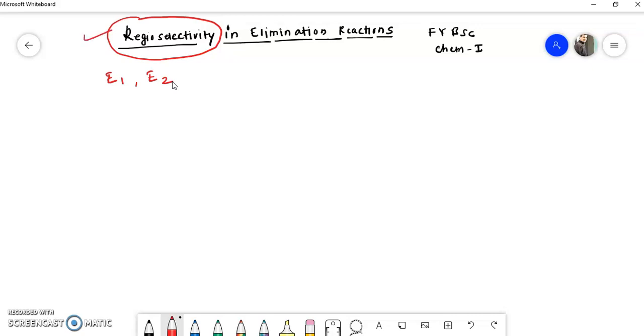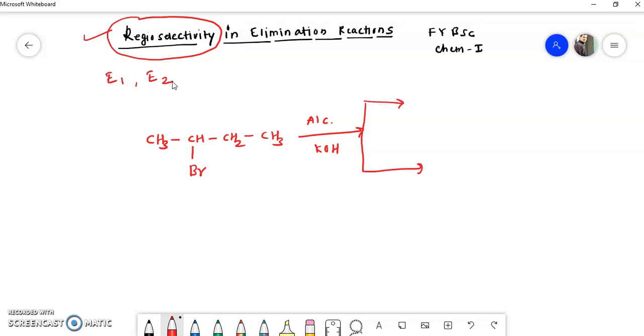So consider this reaction, CH3 CH CH2 CH3, and here suppose a bromine atom is there. If we treat this with alcoholic KOH, then what will happen? You know this is the example of a dehydrohalogenation reaction. But when we treat this with alcoholic KOH, there is a possibility of getting two products.